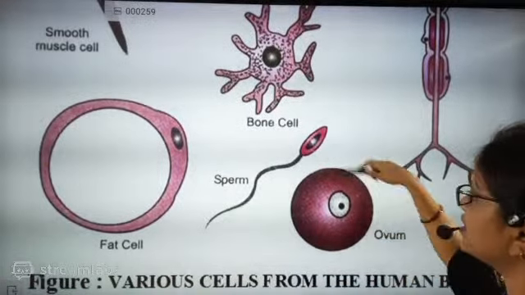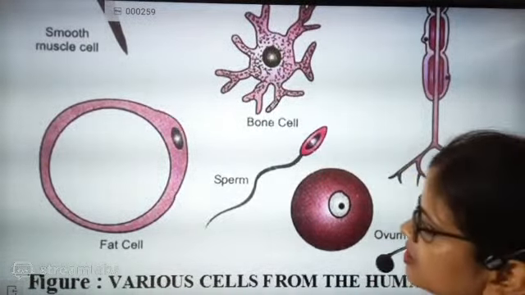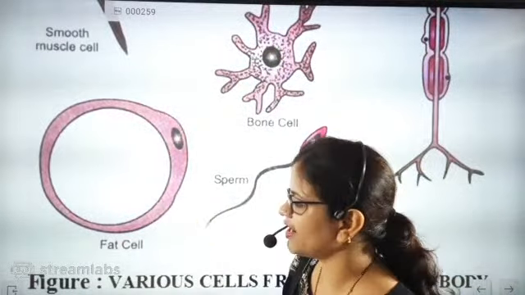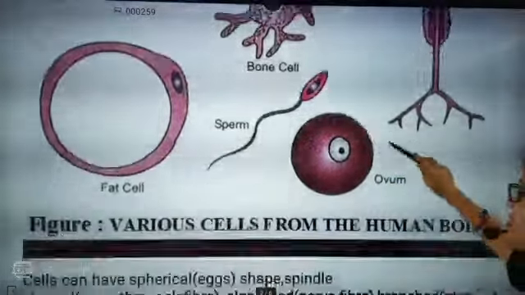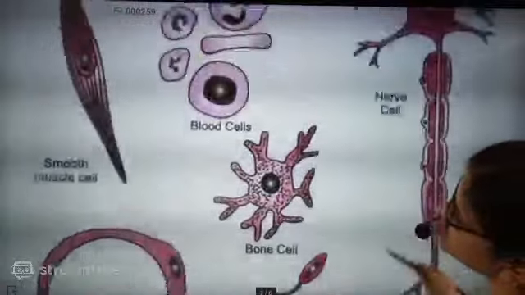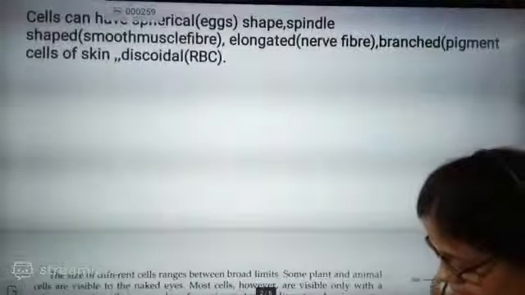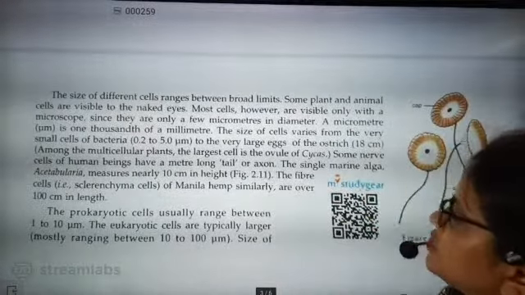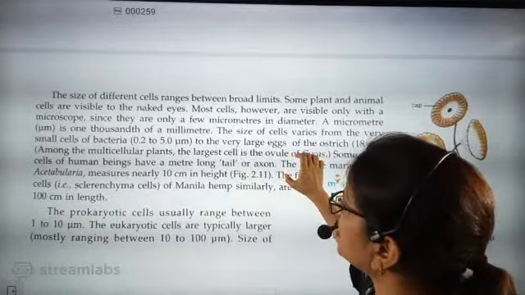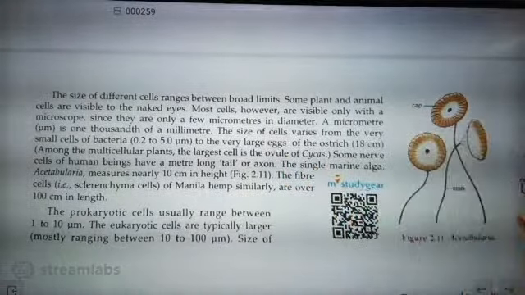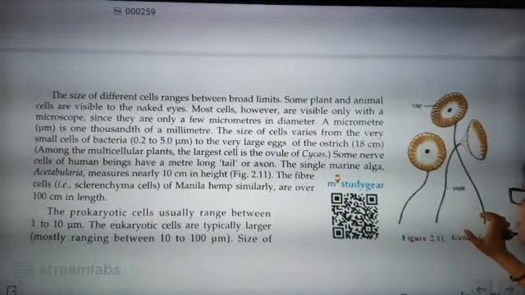So definitely, beta, they are exactly involved in reproduction. This is involved in making you fat. Okay, so these are different shapes. So can we see the shape change here? This PDF will be available for you, don't worry about it. So definitely, beta, there will be a change in shape. Now what they are going to talk about is the size. Now we are going to talk about the size of the cell.